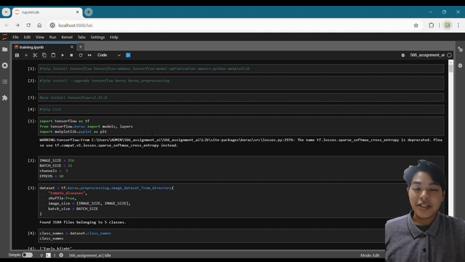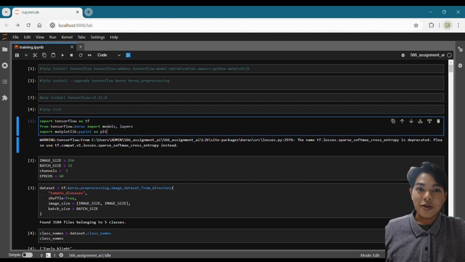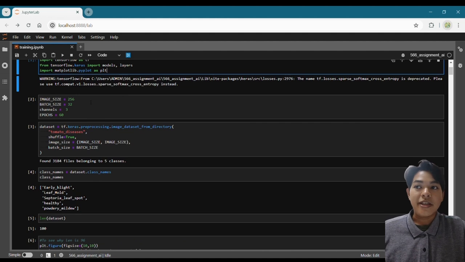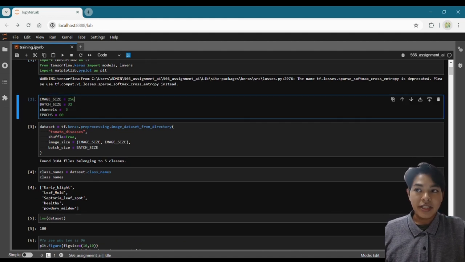So here is the demonstration, but before I do the demonstration of our tomato leaf classification, let me show you a bit of the coding. So here I use JupyterLab. So here I use TensorFlow and also Keras. So I define the image size as 256 and the batch size as 32. And for the channel, it is 3 because we are doing colored images. And the epoch used for this project is 60.